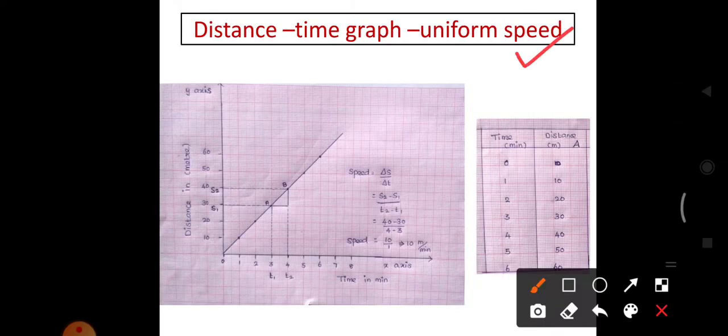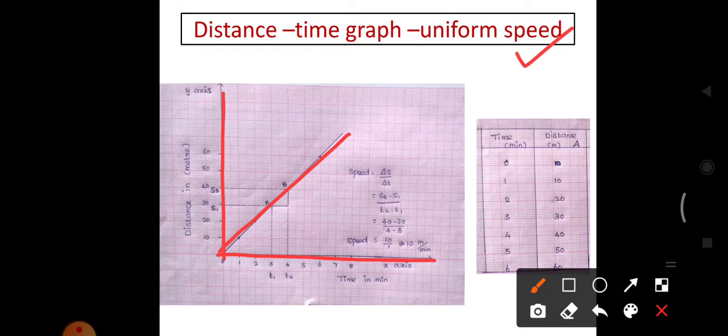Distance time graph for uniform speed: uniform speed is nothing but an object covers equal distance in equal intervals of time, then we get a straight line. The straight line represents that the object moves with uniform speed. So from this graph we can calculate the speed of an object at any point.